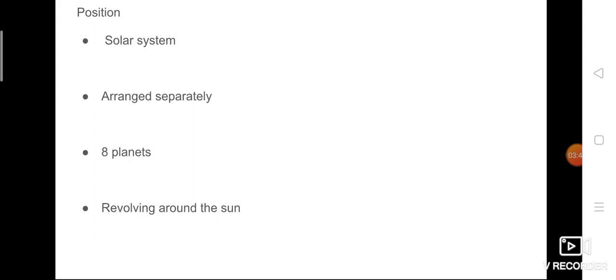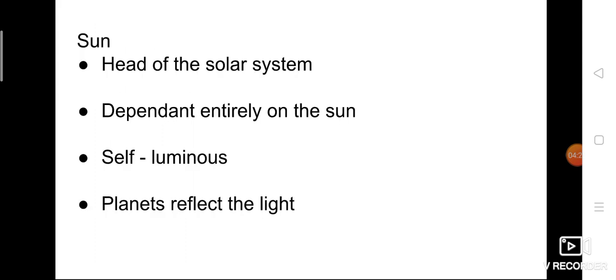Okay. So all these 8 planets, what are they doing? They are revolving around the sun. So this is the position of planets. Position means where they are located, where they are present. They are present in our solar system. They are arranged separately. There are totally 8 planets in our solar system, and all these 8 planets are revolving around the sun.